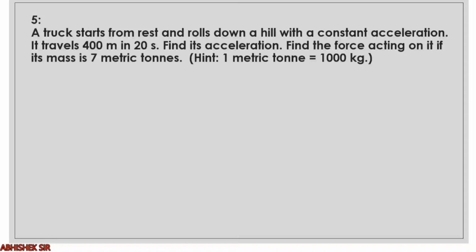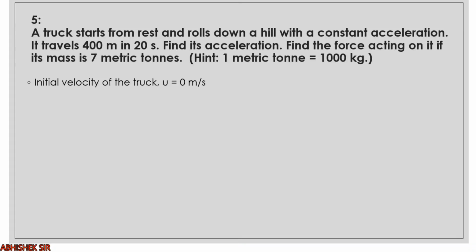Rolls down a hill with constant acceleration. We are not given that acceleration. It travels 400 meter in 20 seconds. Find its acceleration. Also find the force acting if the mass of the truck is 7 metric ton. Now 1 metric ton is 1000 kilograms, so 7 metric ton will be 7000. So quickly let us prepare the list of what is given.